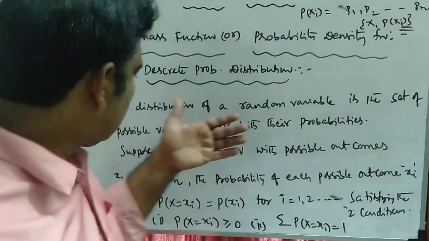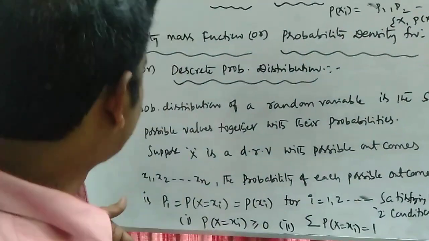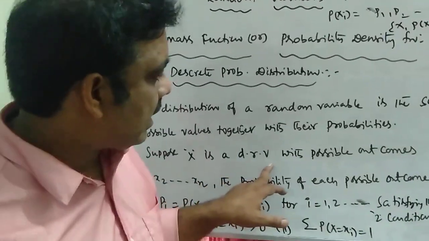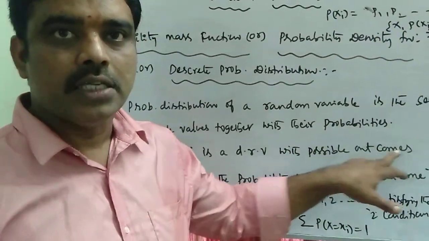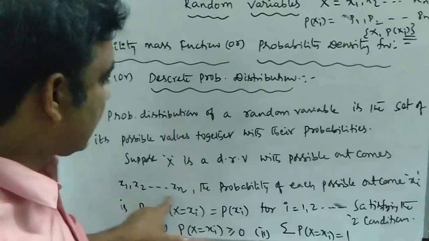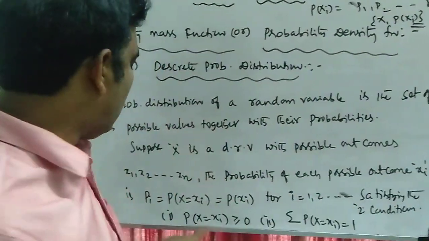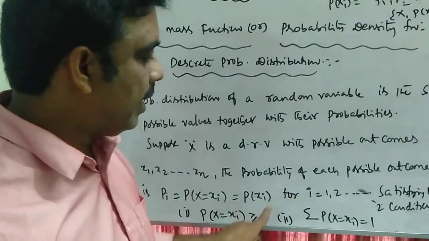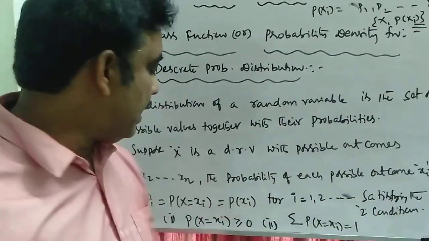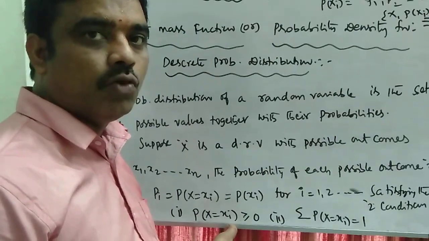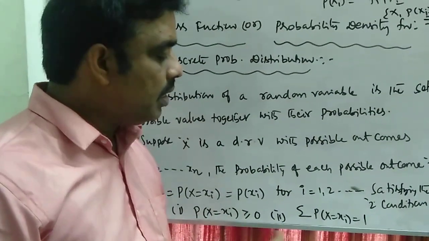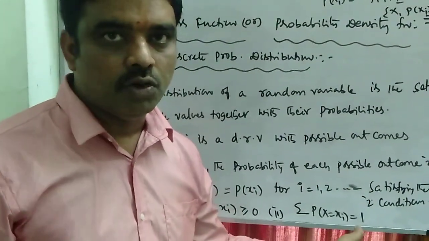So in structural notation I can say that suppose x is a discrete random variable with the possible outcomes x1, x2, and so on, xn. The probabilities of each possible outcome xi are p1, p2, and so on, pn, satisfying the two conditions: probability of each outcome is greater than or equal to 0, and the sum of all probabilities is equal to 1.